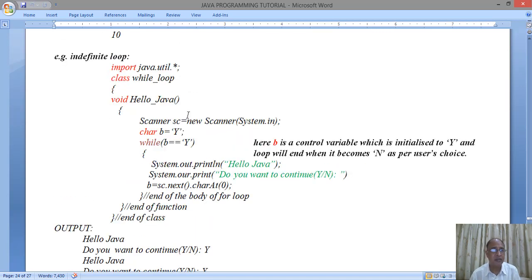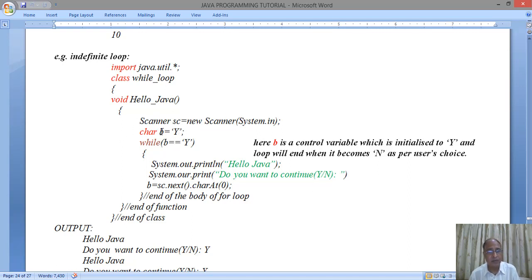The illustration is here before you. We have import java.util.*. We have to import the Java utility package. Then class WhileLoop, helloJava, this is the function. void helloJava is the function. Scanner sc is equal to new Scanner(System.in). This is to input the data through the Scanner class method. char b is equal to 'y'.